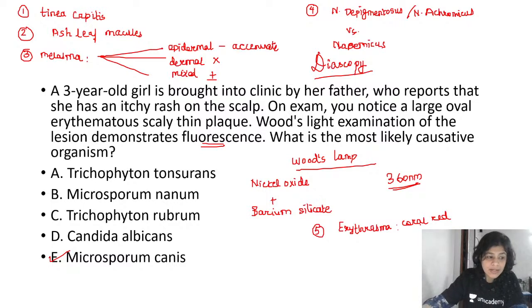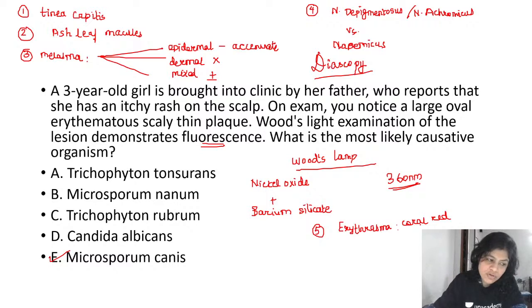Now, please remember that erythrasma, as we discussed yesterday, is caused by Corynebacterium minutissimum. Corynebacterium minutissimum produces a pigment which causes the Woods lamp to fluoresce coral red or coral pink. So that is how you differentiate between erythrasma and pityriasis versicolor.